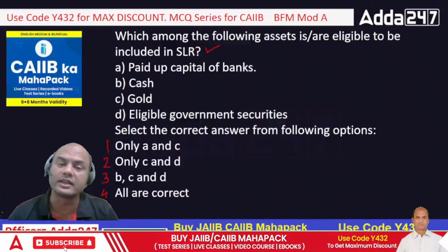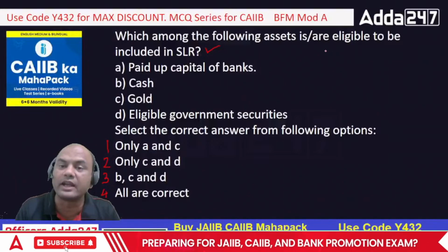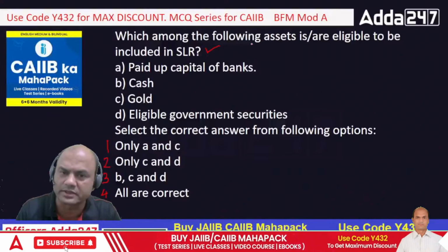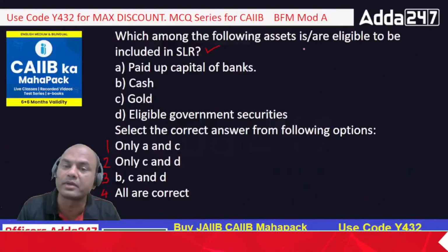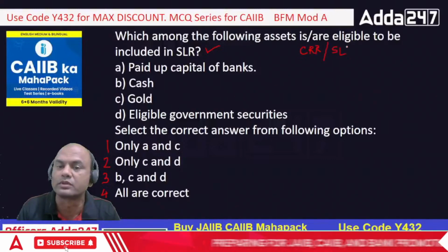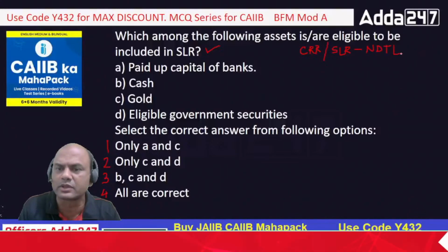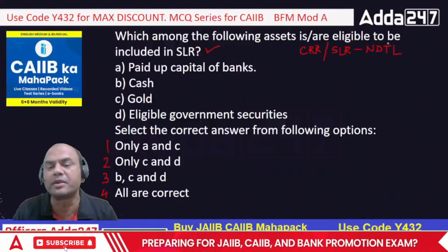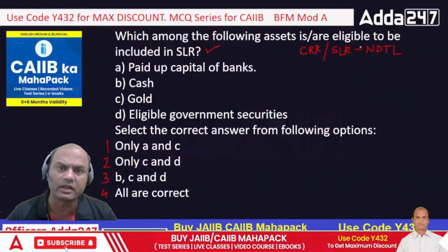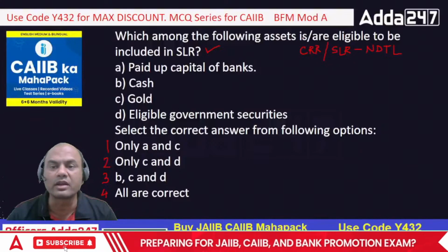What can I include in SLR? Here, assets are eligible. It's not asking what deposits are included, FD, saving. This is not the part. One important thing you remember, CRR and SLR both are on NDTL. Net demand and time liabilities means both have to be calculated on the basis of saving, current, FD, and unpaid dividends, etc. But the question over here is different.